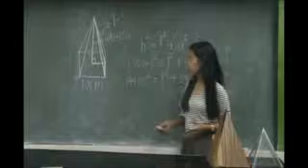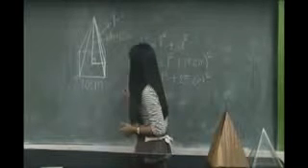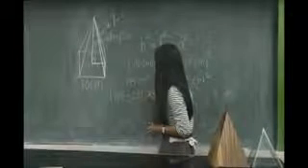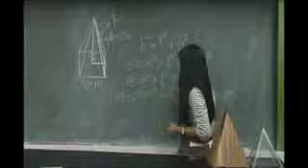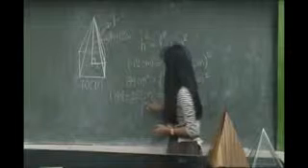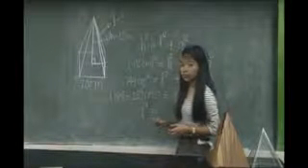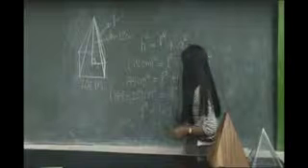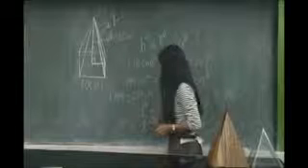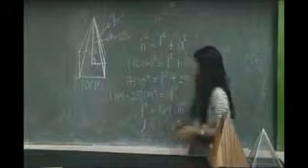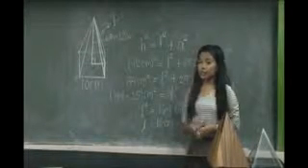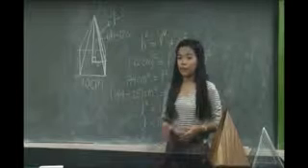By subtraction property, we will have 144 minus 25 square centimeters is equal to L squared. Simplifying, L squared is equal to 169 square centimeters. Finding the value of L, L is equal to the square root of 169 square centimeters, which is 13 centimeters. So the slant height is equal to 13 centimeters.